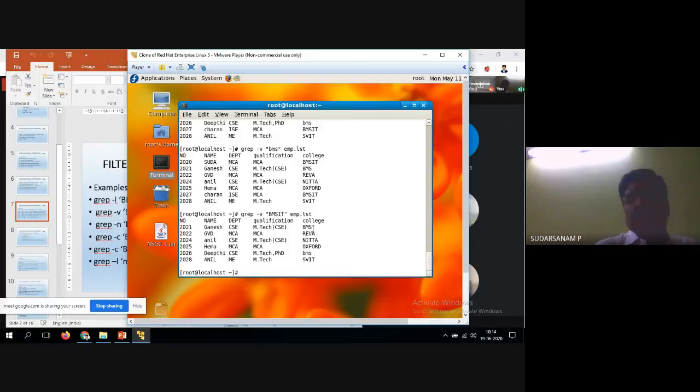Now V is nothing but, other than that, it will be displaying the entire file. See, number is available, name also, department also, qualification also, college also. Wherever you have BMS IT, that is not displayed. Remaining everything will be displayed. So this is what the grep command does using the V option. V is nothing but does not belong to BMS in that emp.list. So this is one example using the V option.